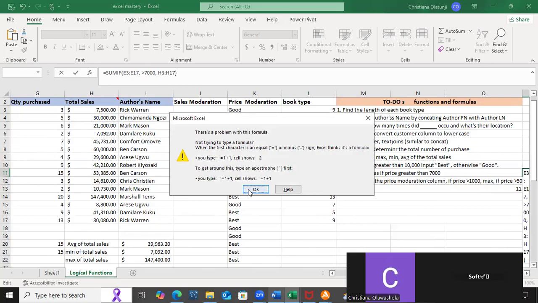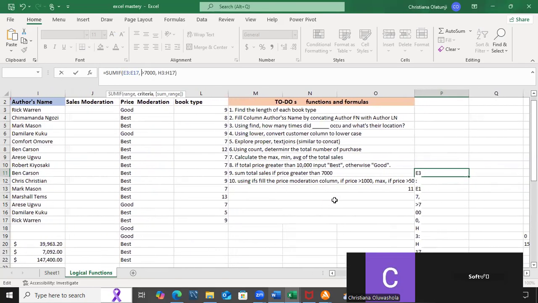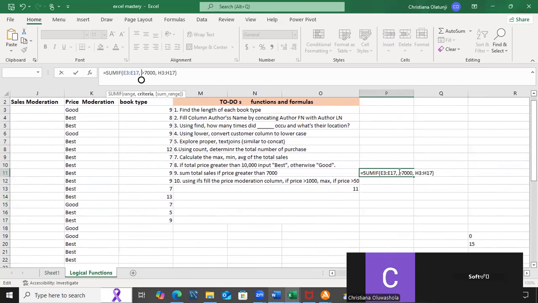Criteria, sum range, criteria. Sum total sales if price greater than 7,000.